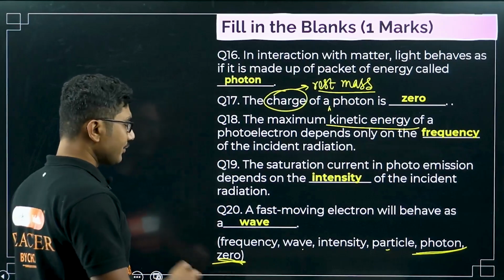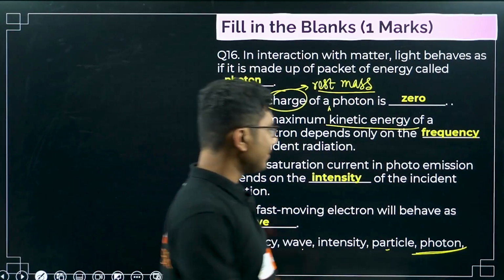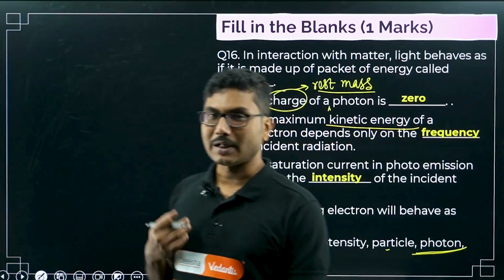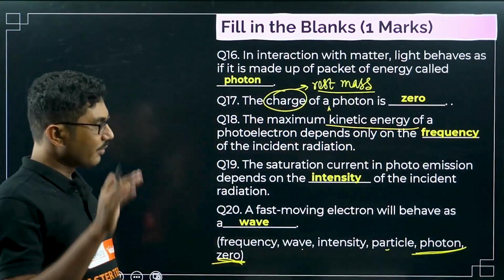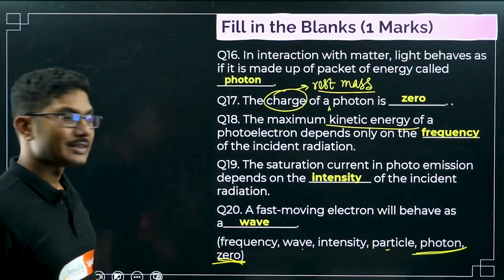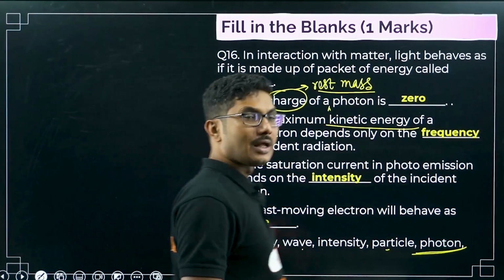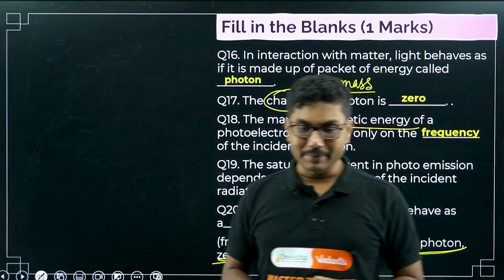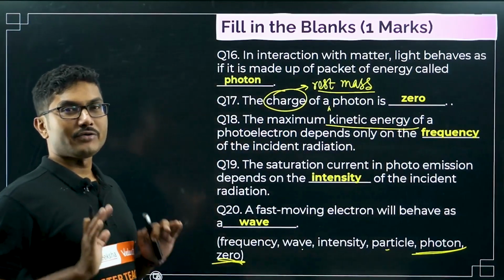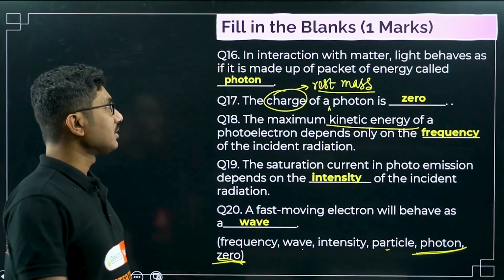So all the questions we have answered correctly. This is very simple. Chapter is simple, concept is simple. Obviously fill in the blanks is not from one single chapter. They will mix different chapters and might be confusing to you, so be careful. Be clear in your head what you have to answer, then you can answer such questions.